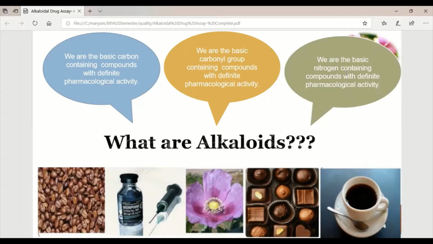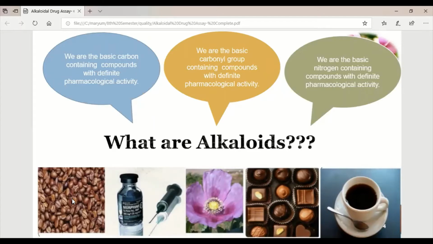They are nitrogen containing compounds which are basically amino acid in nature, right? They are derived from amino acids and have an amino acid and nitrogen compound structure. They have definite pharmacological activities. Like here, the first example is coffee beans, which have theobromine, caffeine, and theophylline, which have CNS stimulant effects.